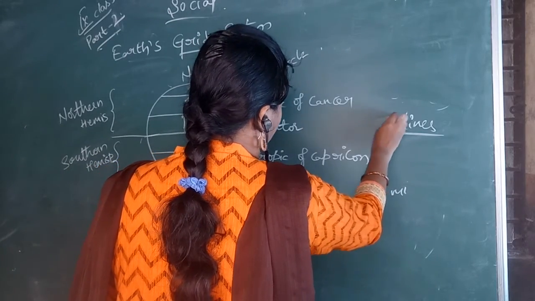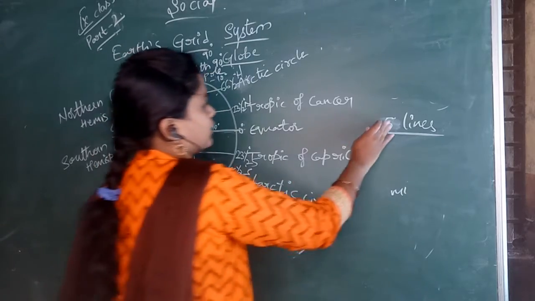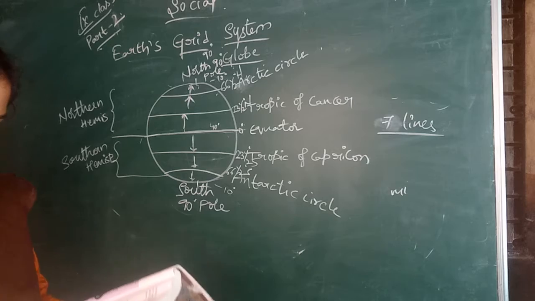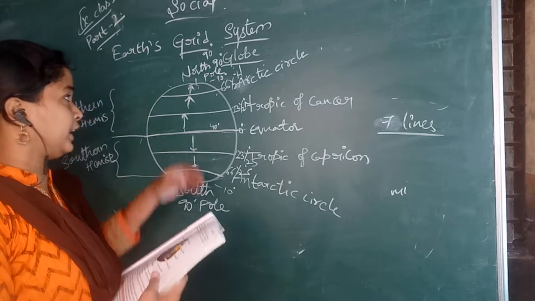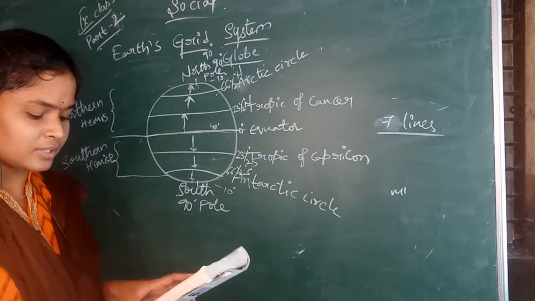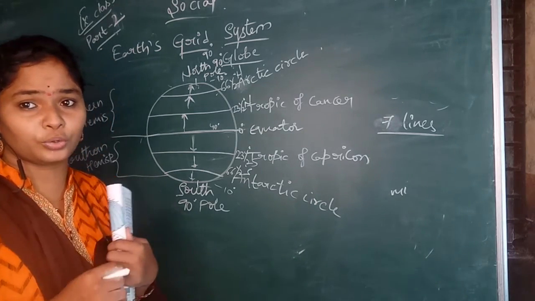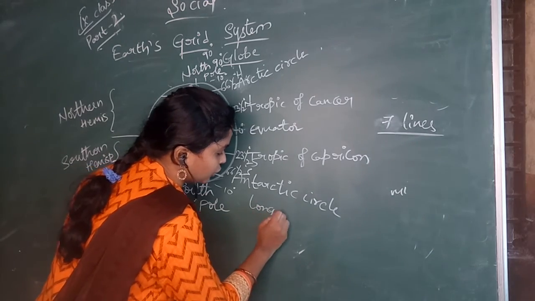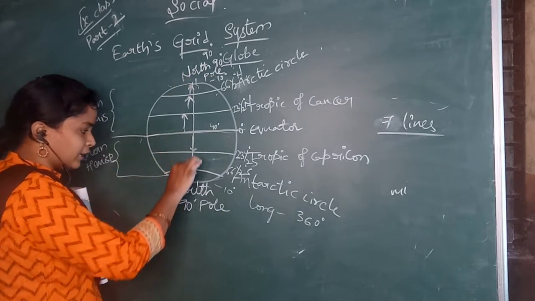These are 5 important lines on the longitude, and including the North Pole and South Pole it becomes 7. Clear, children? There are important lines on the longitude. We can locate N for the north and S for the south. Have you understood about the latitudes and longitudes? In the longitudes, the total number of longitudes is 360. In the middle, one line will be there, right?